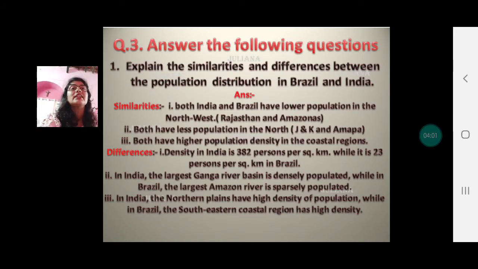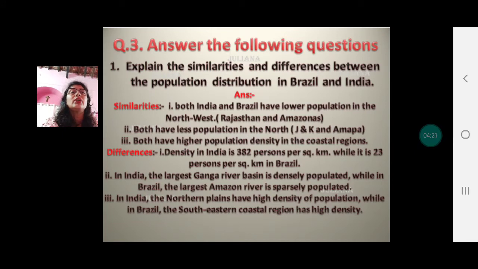Differences that we find is density in India is 382 persons per square kilometer, while it is only 23 persons per square kilometer in Brazil. In India, the largest Ganga river basin is densely populated, while in Brazil, the largest Amazon river is sparsely populated.